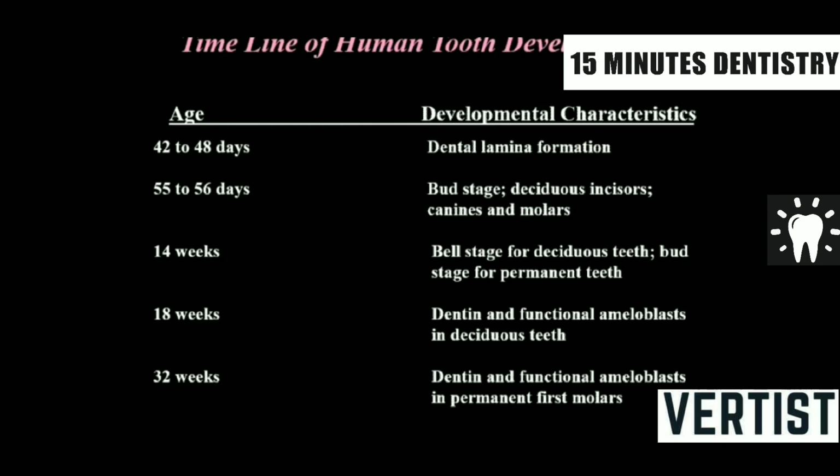Dental lamina starts forming at 42 to 48 days. Birth stage of the deciduous incisors, canines, and molars is at the 55 to 50 days. Bell stage for the deciduous teeth is 14 weeks, dentin at 18 weeks, and 32 weeks for the permanent first molars.